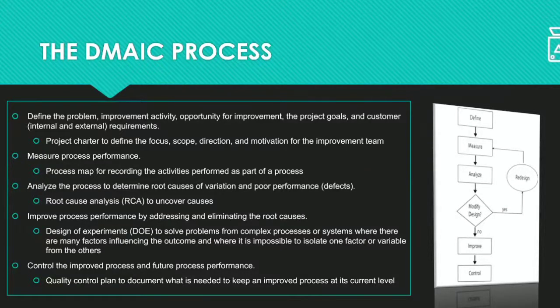So you have to identify those problems, find that opportunity for improvement, and find out the customer requirements.